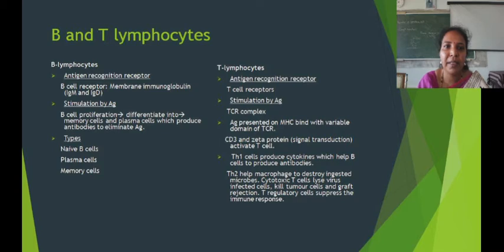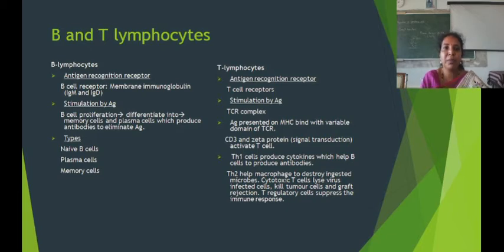Next, about the antigenic recognition receptor in case of B and T lymphocytes. First, let's study the B lymphocytes. B cell receptors have membrane immunoglobulins, which are immunoglobulin M and immunoglobulin D. Whereas T lymphocytes have T cell receptors on their cell membrane.